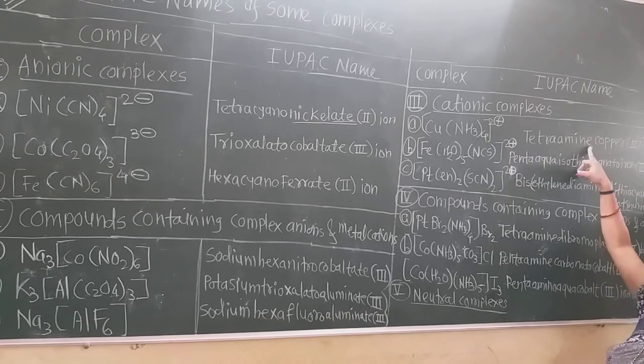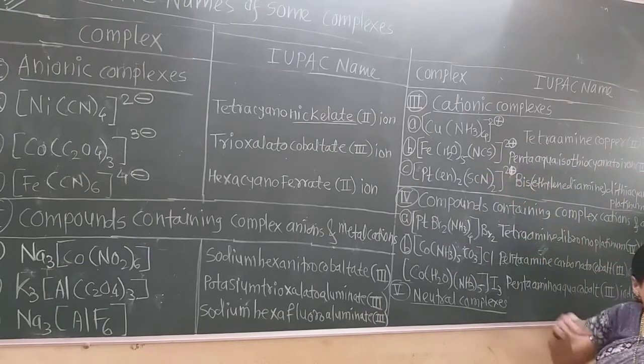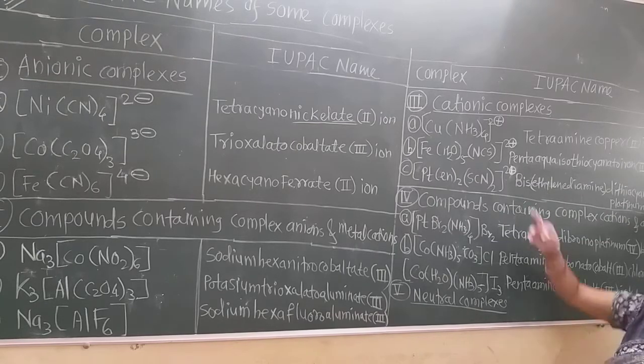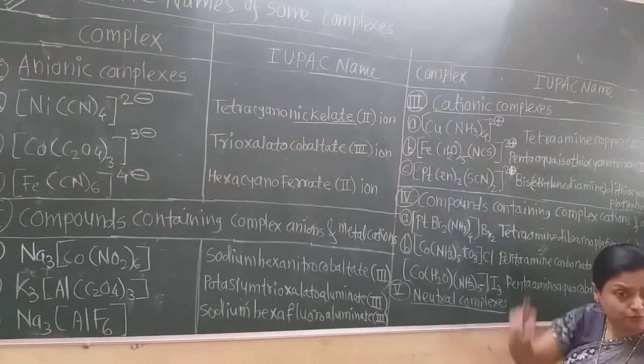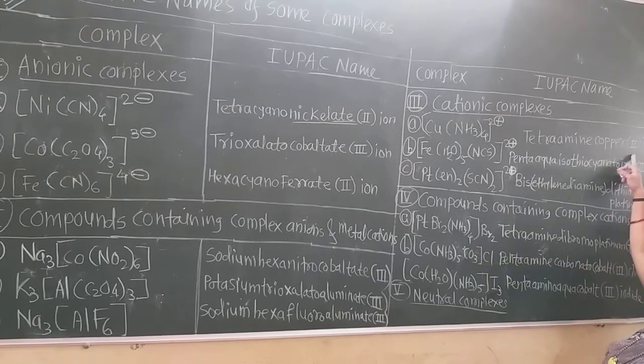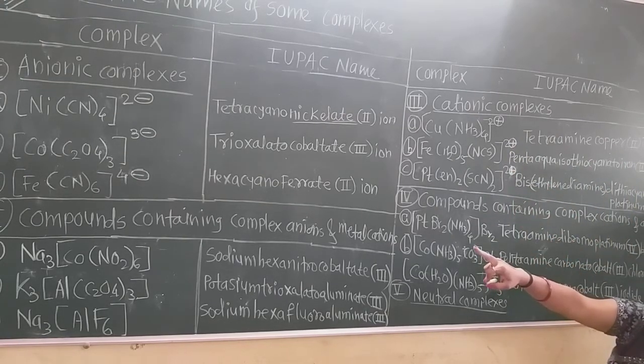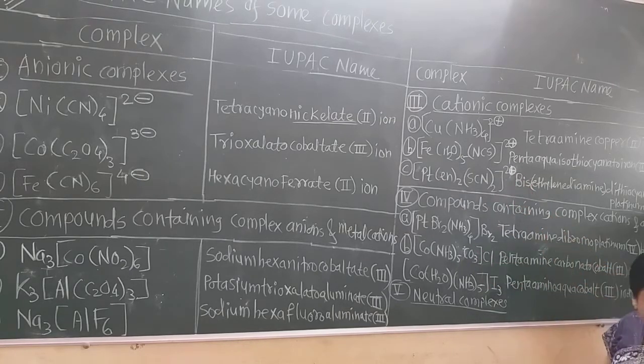Now what is the name of this cationic complex? Tetraamminecopper. Why +2 charge? Because ammine ligands are chargeless, they are neutral molecules, so there is no charge on them. So this +2 charge is from the copper, and so the valency, that is the oxidation number of the copper, is given in parenthesis in Roman numerals, and then write down the word ion because these are the ions. Those were the anionic complexes, these are the cationic complexes.